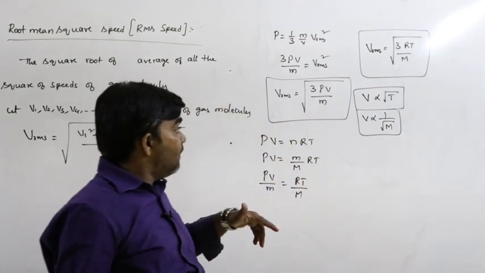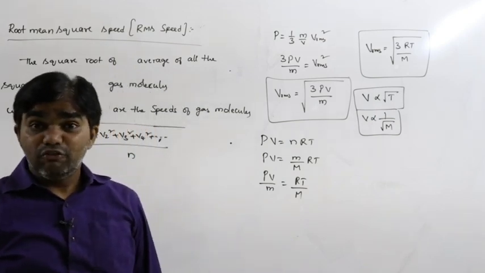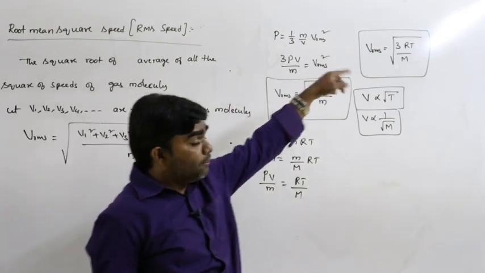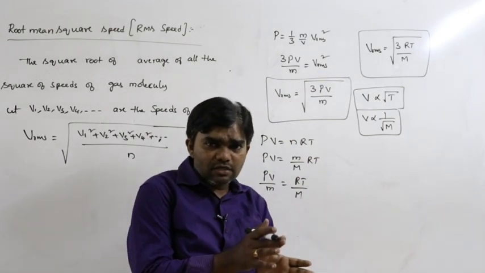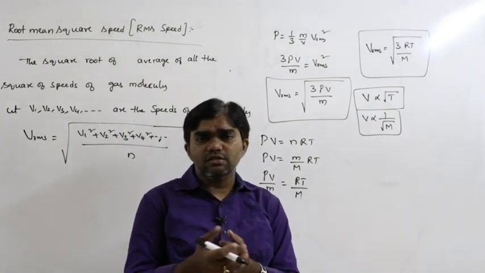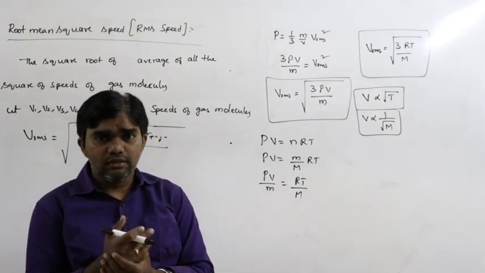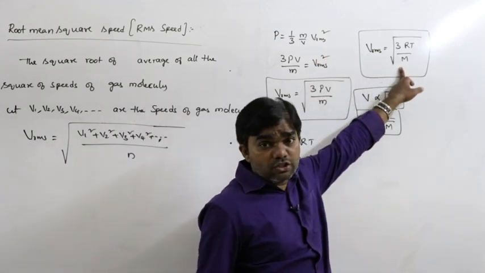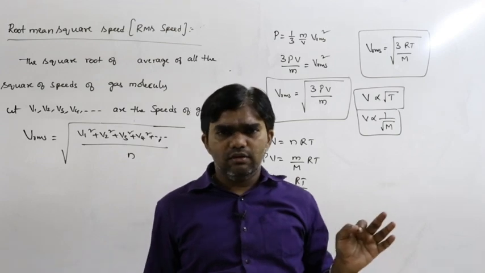For example, if both pressure and temperature are mentioned in the problem: the pressure of a certain amount of gas is 2 atmosphere and its temperature is, for example, 300 Kelvin. What is its RMS velocity? Then in that situation we must use only temperature, don't use pressure. It's a very, very important thing.